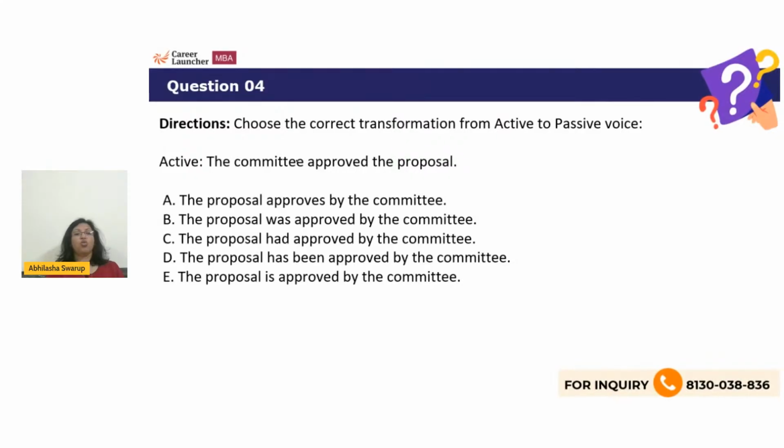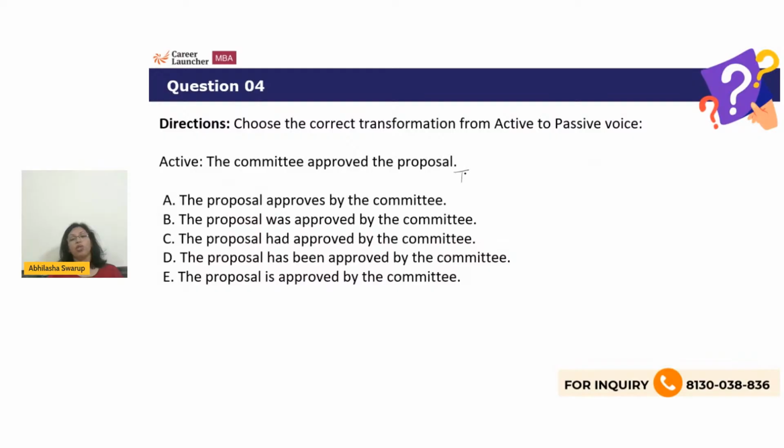The next one. Choose the correct transformation from active voice to passive voice. The committee approved the proposal. You have to tell me which of these is the correct transformation. Question number 4. From active to passive, I know it is very simple to convert. What do you do? You change the subject to the object and the object to the subject.